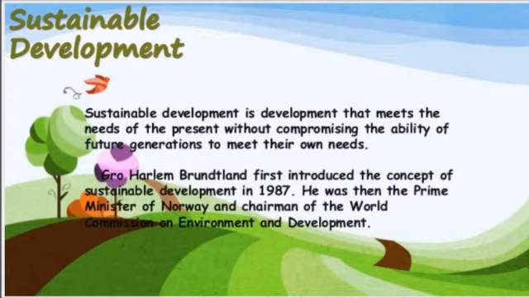There is a balanced development between the present as well as the future also. So we can meet both the generations' needs. Is it clear? So that is sustainable development. So I hope it's clear. What is sustainable development? Next we can see through this sustainable development what we can achieve.